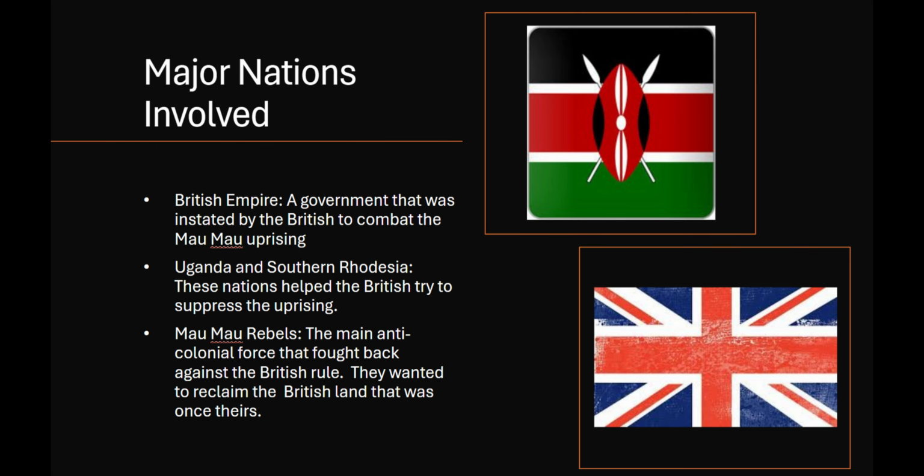Major nations involved. Unlike more well-known proxy wars that happened throughout the Cold War, the Mau Mau Uprising did not have many countries that played a part in it. The main nations that were involved in this war are the Mau Mau rebels and the British. The Mau Mau rebels are an anti-colonial force that fought back against the British rule. They wanted to reclaim the land that was once theirs. The British had colonized Kenya in 1920 and instated a government with British rule in Kenya. Uganda and southern Rhodesia also played small roles in the uprising because they supported the British.